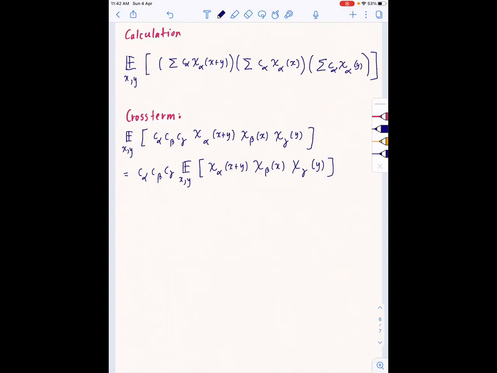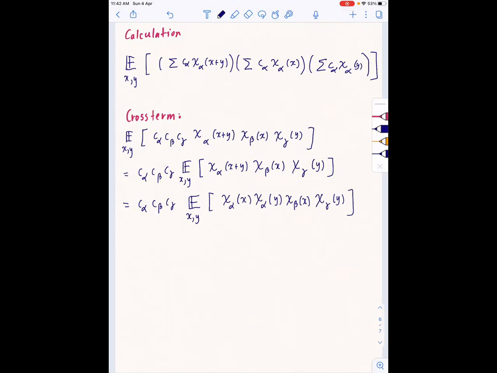Now we know chi alpha is a character. So chi alpha of x plus y is what? Chi alpha of x times chi alpha of y. Once again, this expectation is over two independent, uniformly random inputs from {0,1}^n. So we write this as chi alpha of x, chi alpha of y, chi beta of x, chi gamma of y.